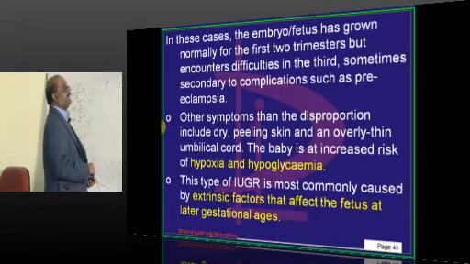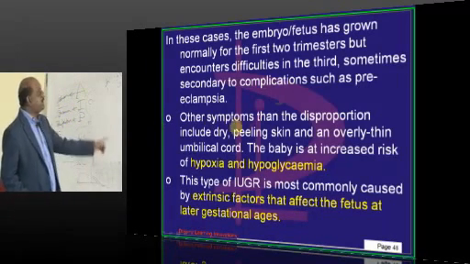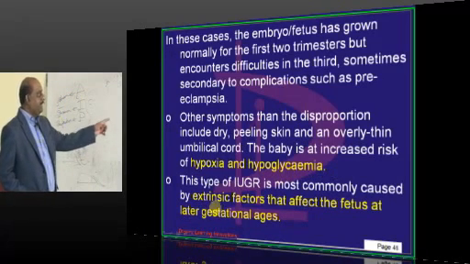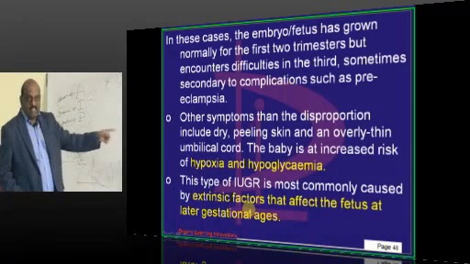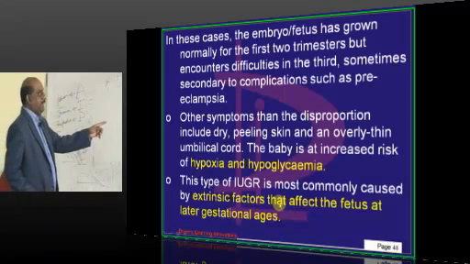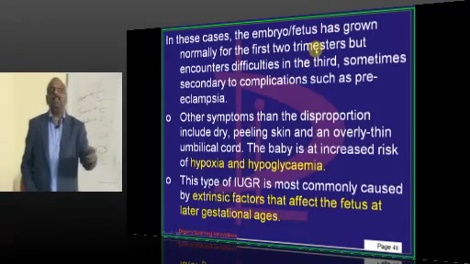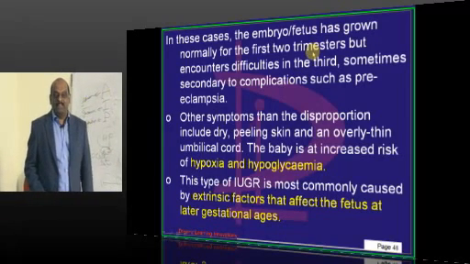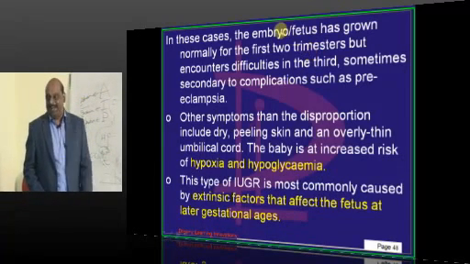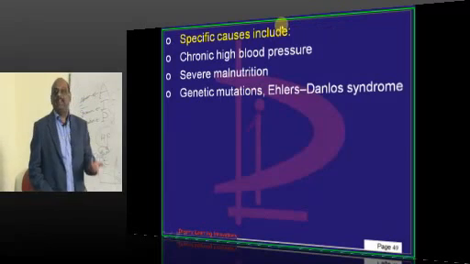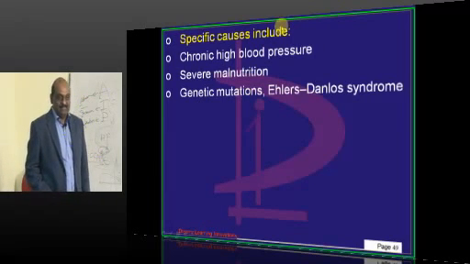So that is asymmetrical, and the baby is at increased risk of hypoxia, hypoglycemia. And generally it is the extrinsic factors which are important, and they typically happen during the later part of the gestational age, in the final year MBBS, that lead to asymmetrical IUGR, is what needs to be remembered, and asymmetrical IUGR is more common.